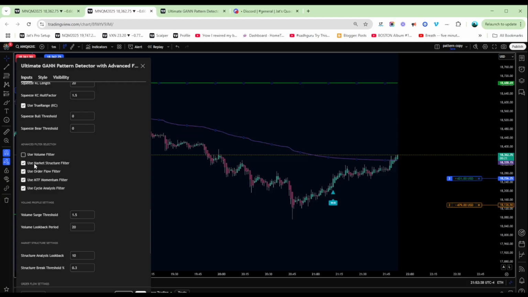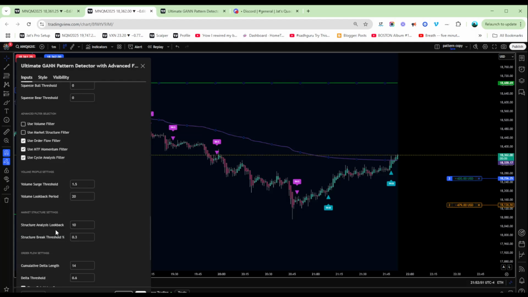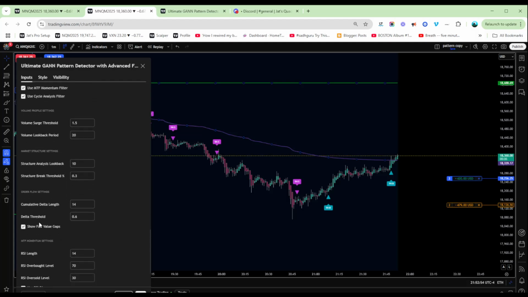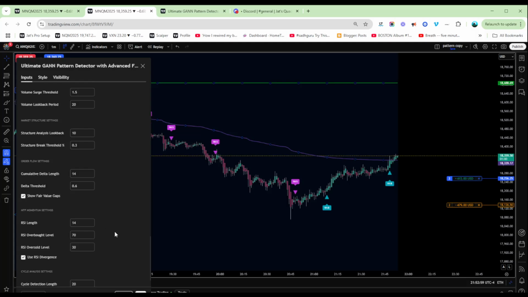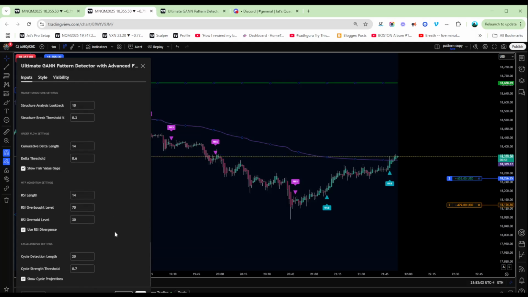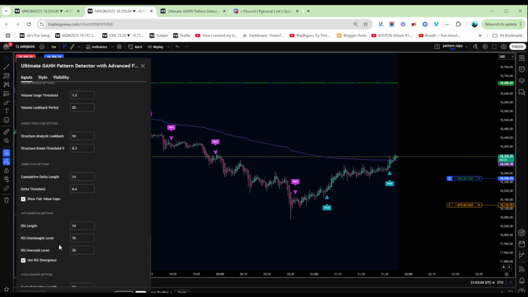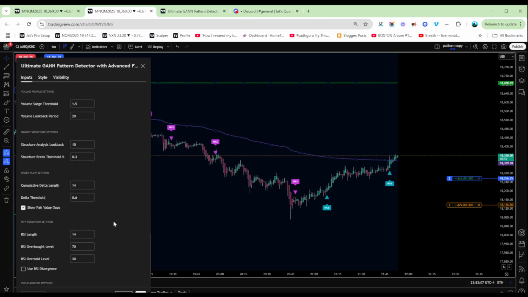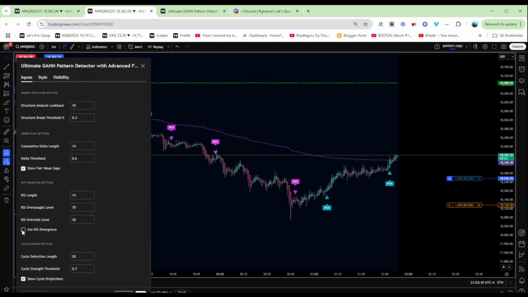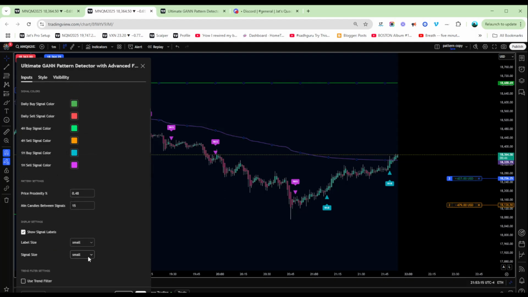We do have a market structure filter and order flow. So you basically can change the settings based on what you want to see. We do a volume, and we have structure analysis look back. We have the delta length. Actually, I need to remove that because I don't really do fair value gaps with this. But anyway, that's why this is sort of in beta. We do have, of course, RSI for those that like RSI, and we do have the cycle projections as the last one. So anyway, a lot of cool features with this thing.